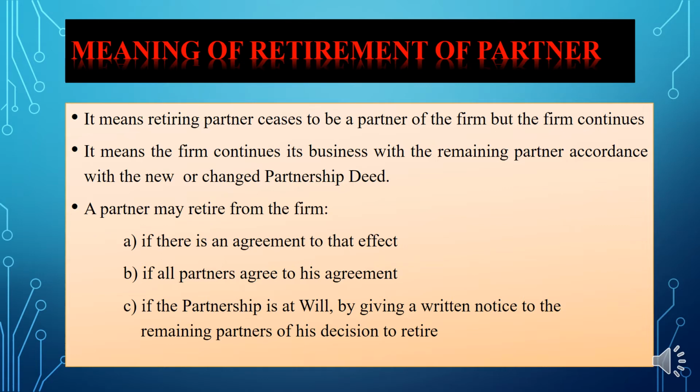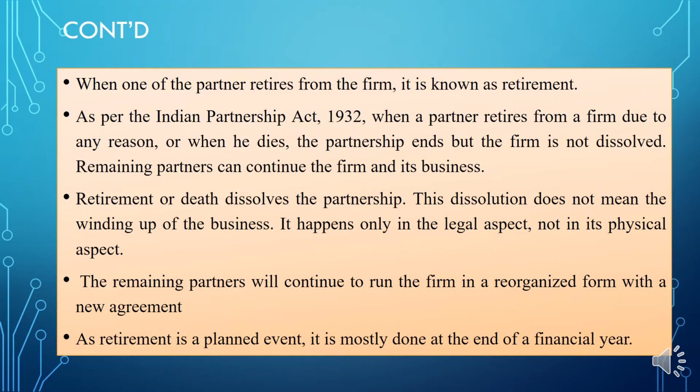A partner may retire from the firm in some cases. The first one is if there is an agreement to that effect, the second one is if all the partners agree, and the third one is if the partnership is at will, that is by giving a written notice to the remaining partners of his decision to retire. In short, when one partner retires from the firm, it is known as what? Retirement.